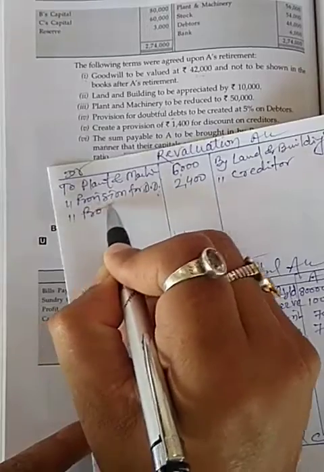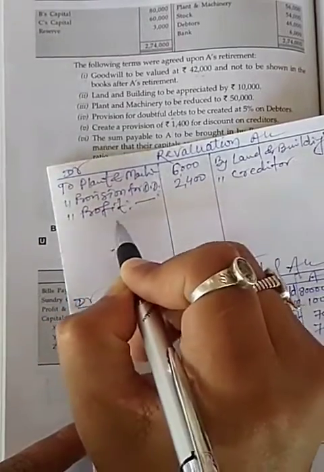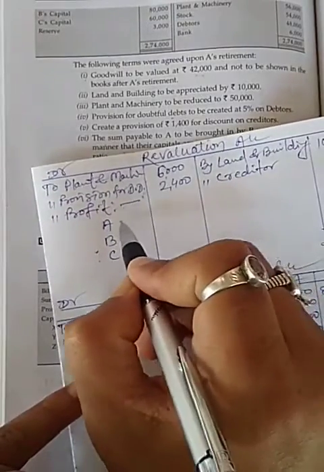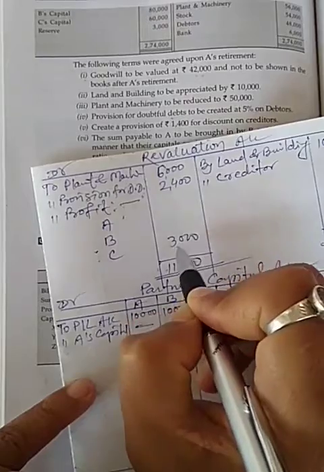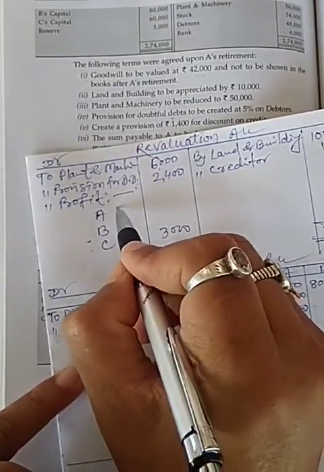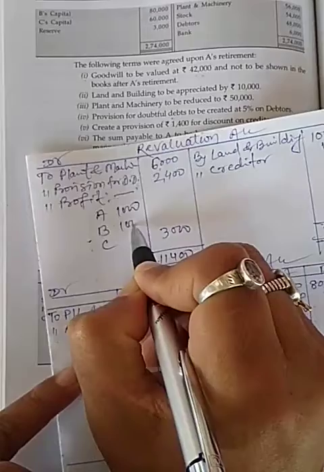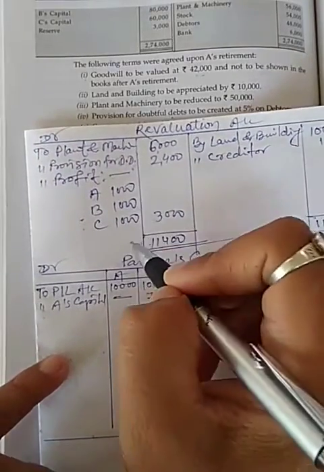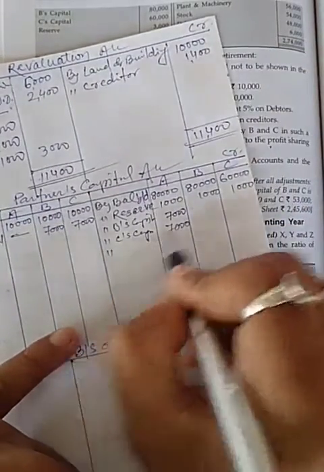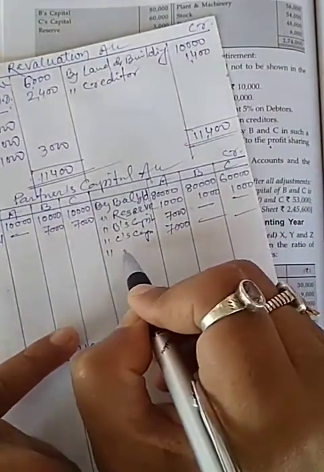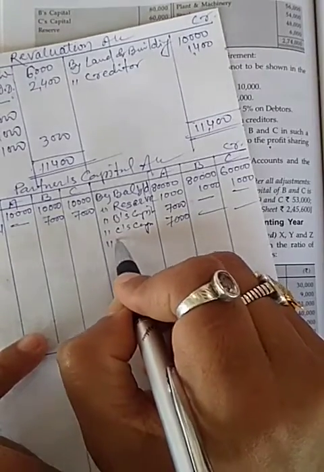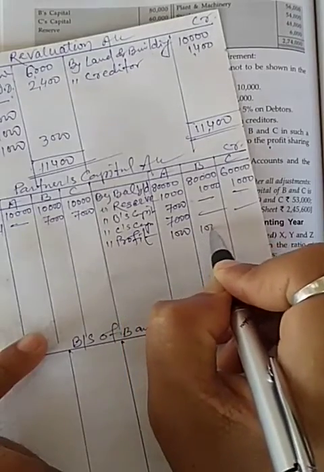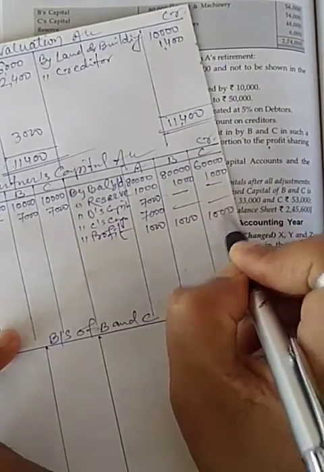So profit on revaluation will be 3,000, and it will be shared by A, B and C in equal ratio, 1000, 1000 and 1000. And I will also transfer in partner capital account credit side, profit on revaluation, 1000, 1000 and 1000.